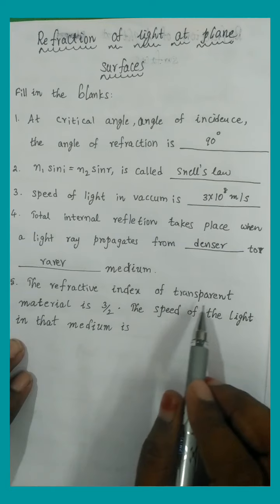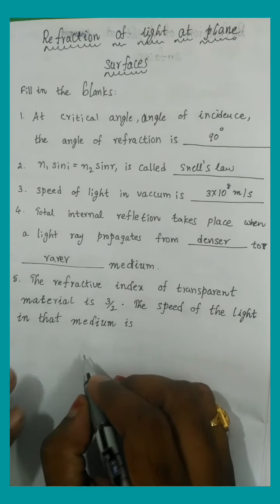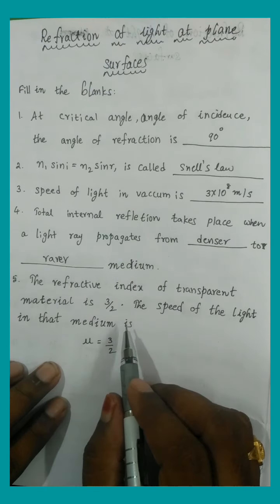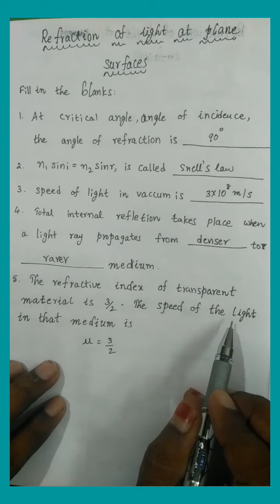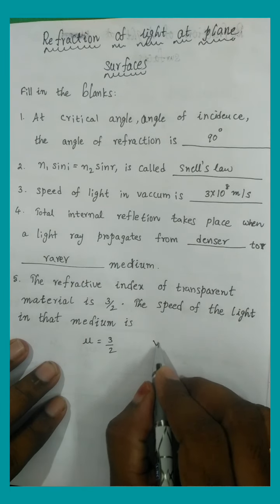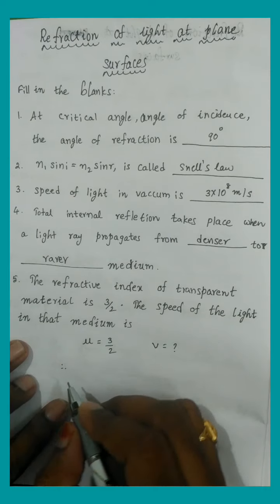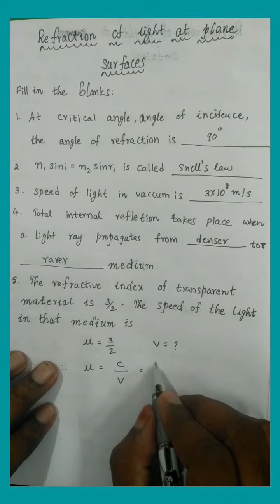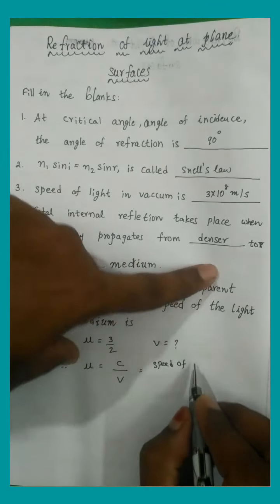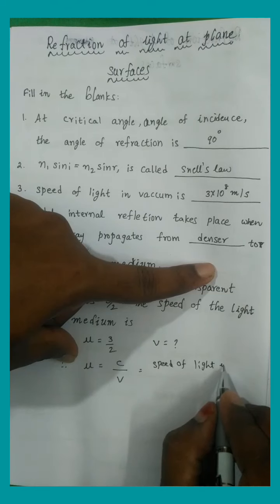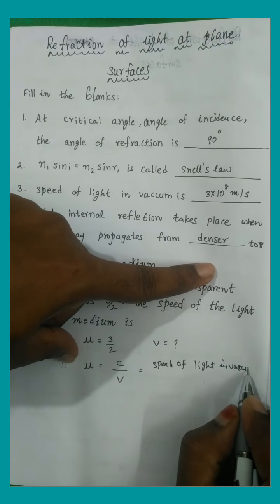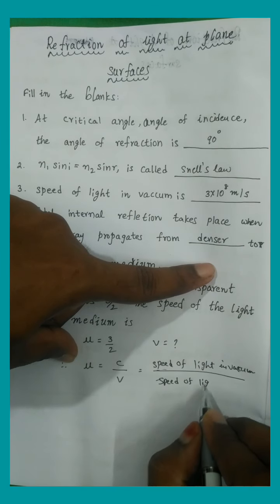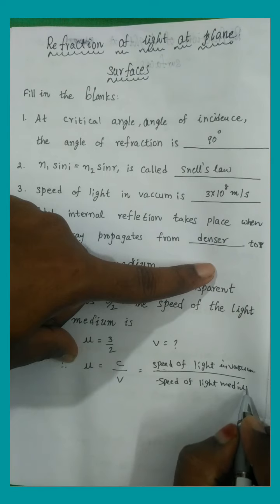The refractive index of a transparent material is given: mu equals 3 by 2. And the speed of light in that medium, that is v, equals how much? What is the formula we have? The refractive index can be defined as the speed of light in vacuum divided by the speed of light in the medium.